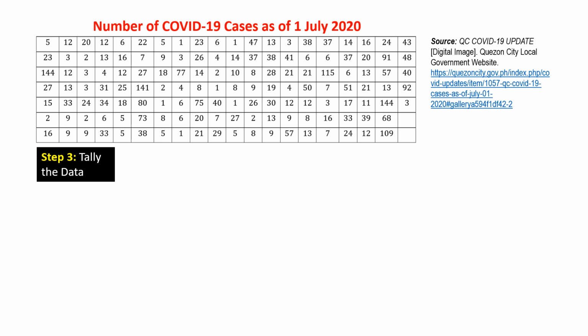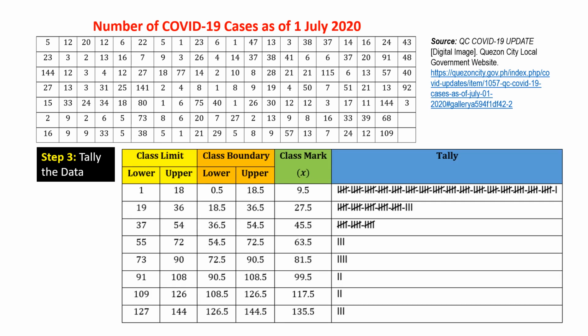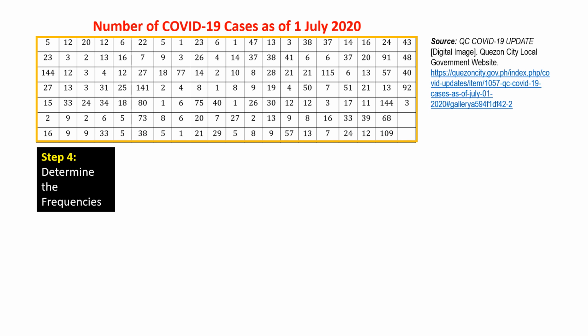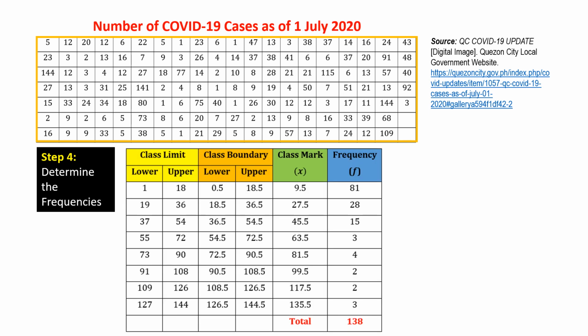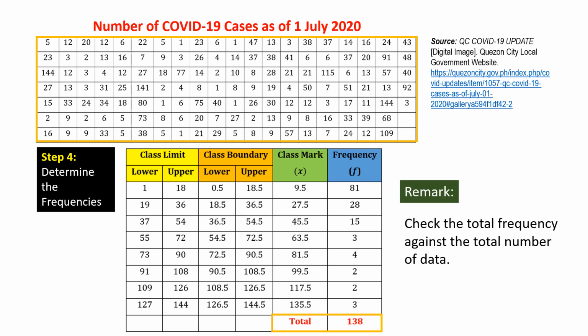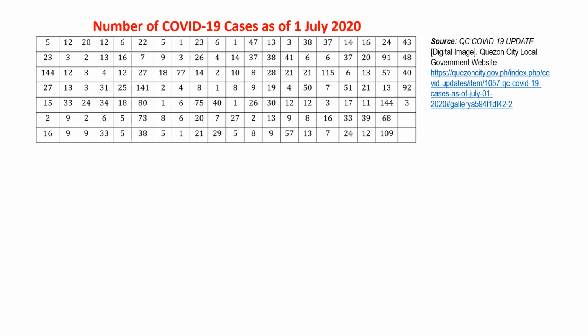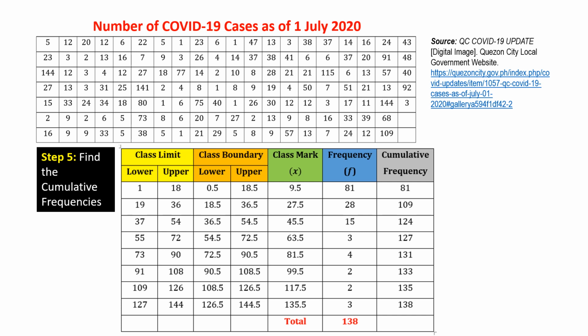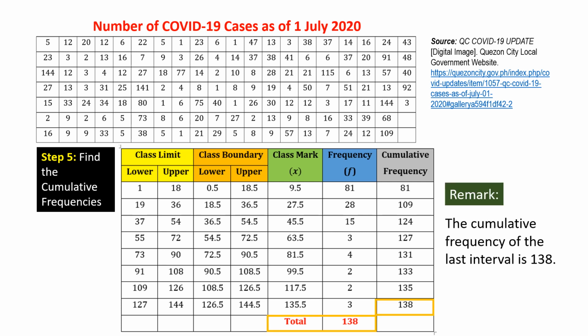Step 3. Tally the data. This is usually omitted in the final presentation of the frequency distribution. Step 4. Determine the frequencies from the tallies. Then, add the values in the frequency column. Check the total frequency against the total number of data. Step 5. Find the cumulative frequencies. The cumulative frequency of the last interval is 138. This is equal to the total frequency.